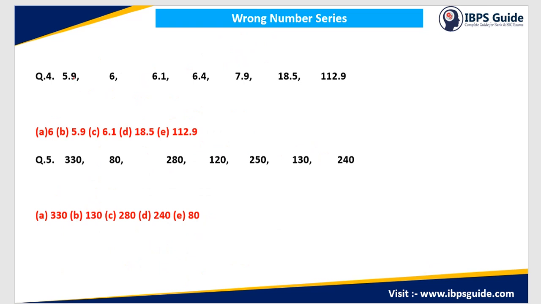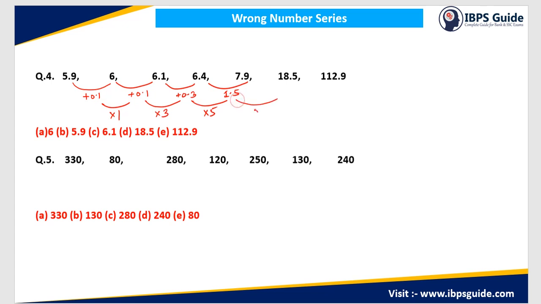Now in question number 4, here the gap between the two numbers is 0.1. Here I can see that this is also 0.1. This is 0.3. This is 1.5. Now looking at these two numbers, I can directly say that this is multiplied by 5. 0.5 multiplied by 5 is 1.5. This has to be multiplied by 3. And this is multiplied by 1. So this is multiplied by 1, 3, 5.